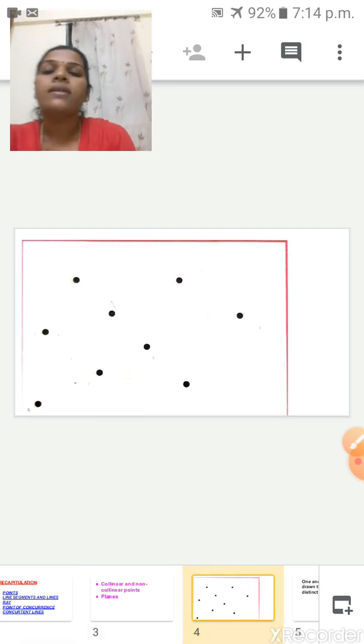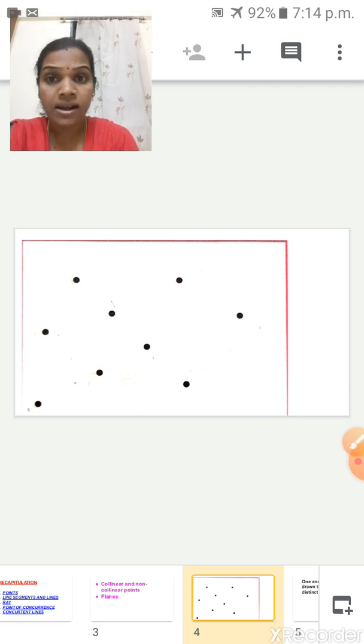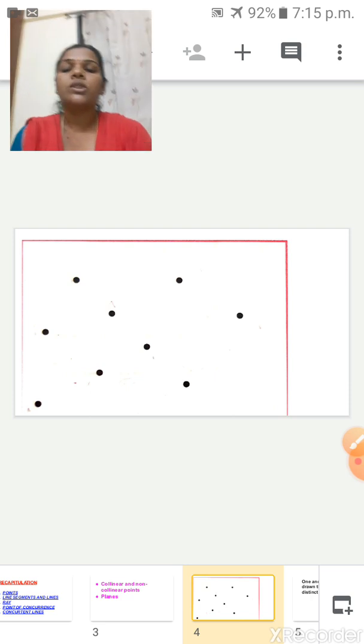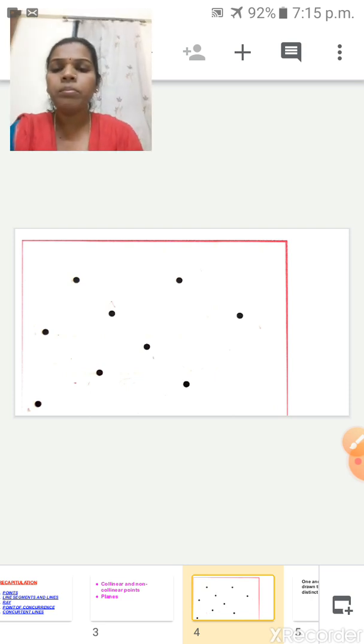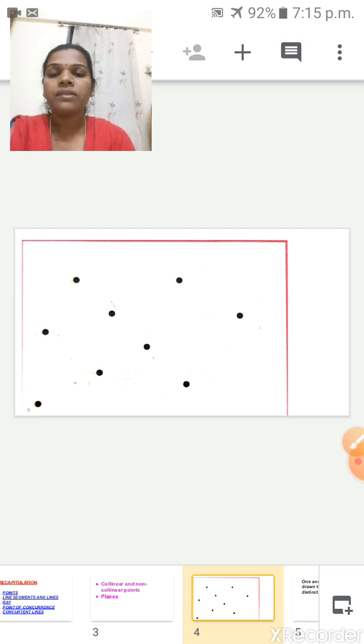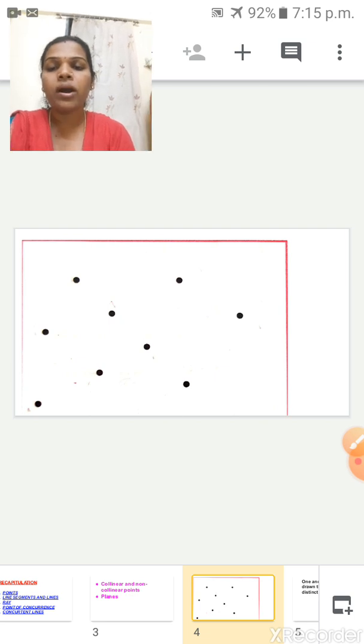Children, see here. What is this? Dots. No, what did I tell? Yes, points. These are points. You are in a maths lecture now, so you have to say this is a point, not a dot. See here, children. Here I have given some points. Any 2 points you have to select among this group.